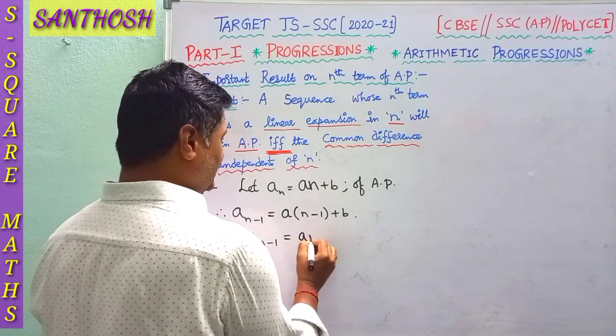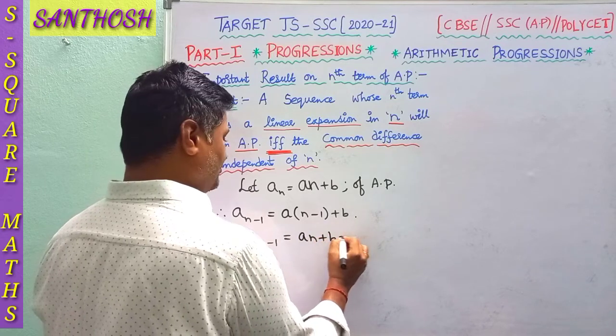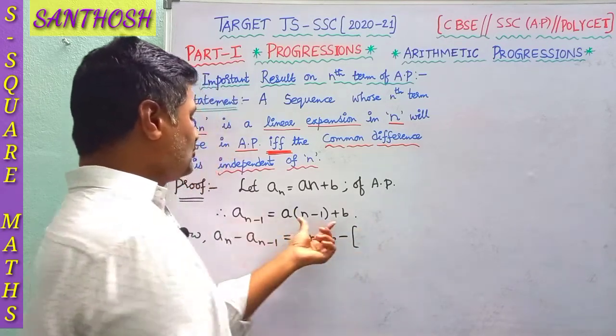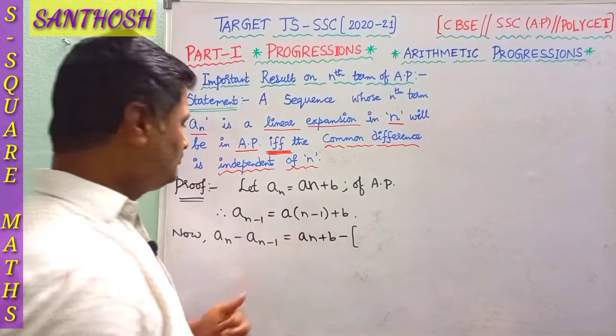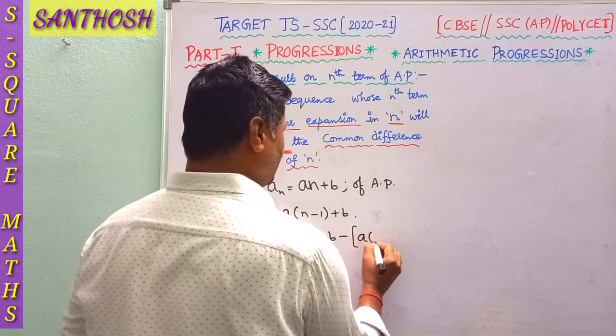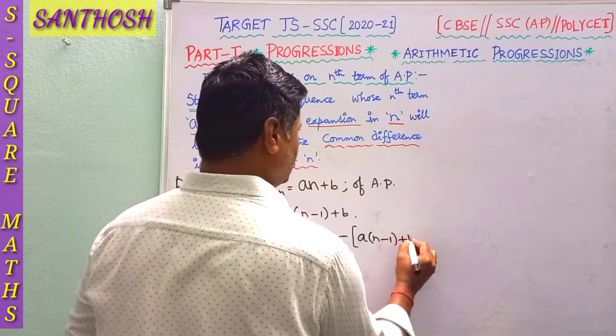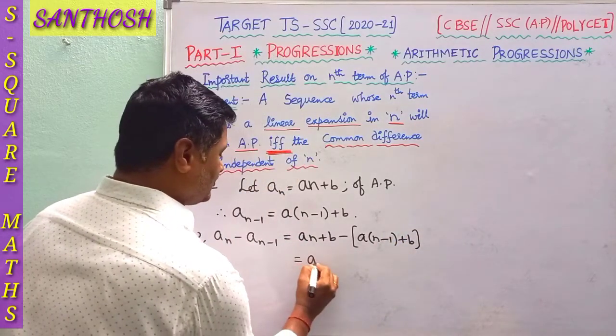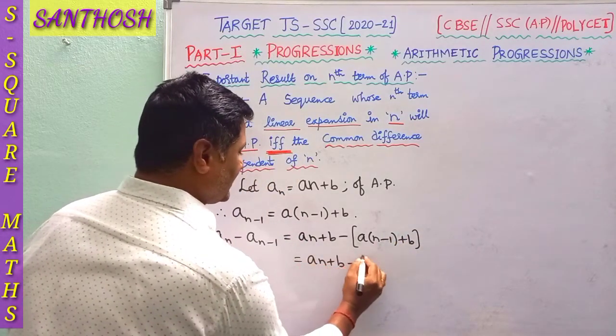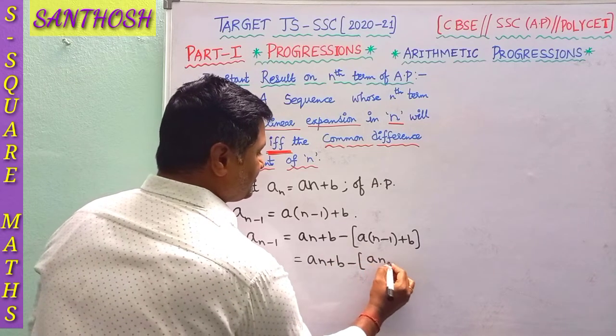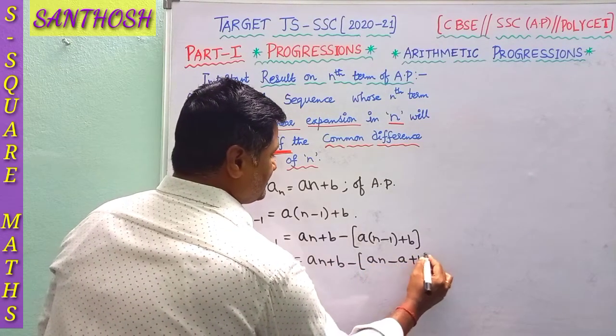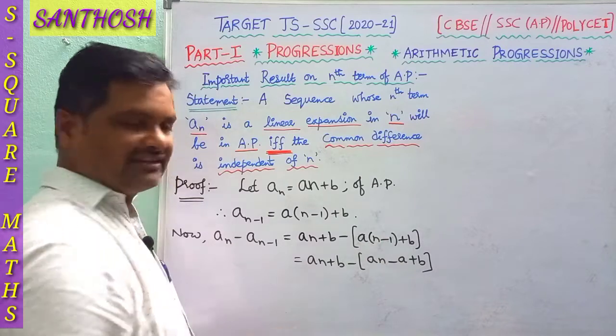So an is nothing but an plus b minus, since you have two terms, let us have a bracket now, a of n minus 1 plus b. So this is equal to an plus b minus, this is an minus a plus b, just multiplied with a.